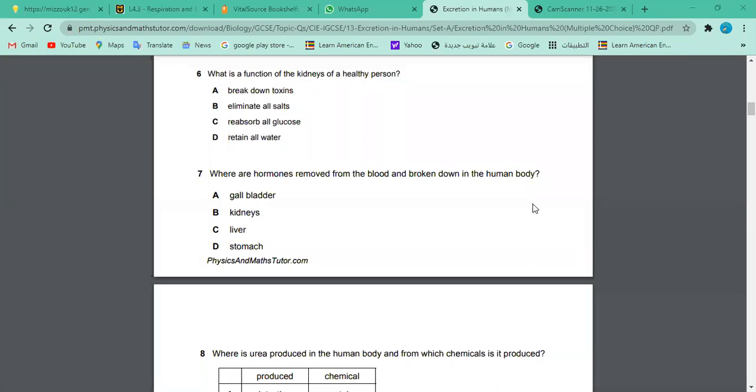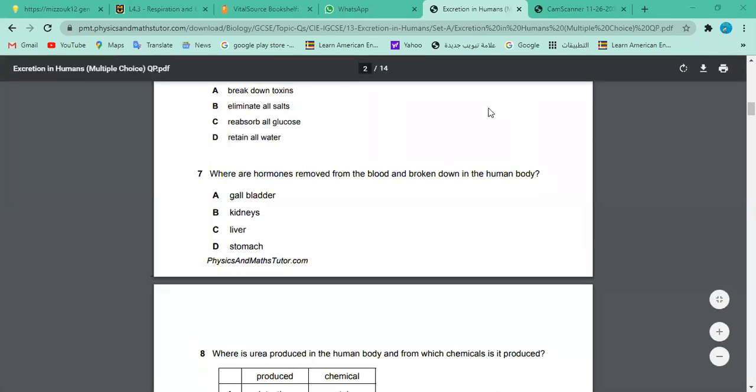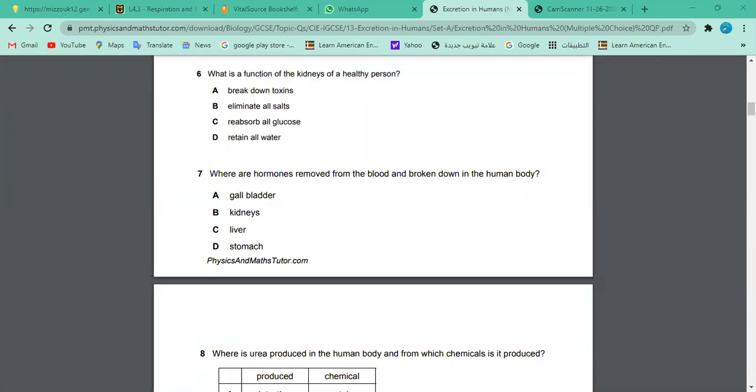Which organ is taking care of the... Sir, I got an answer. Liver. Yes, you got it. So what is the answer? Liver. You remember breaking down toxin, breaking down drugs, breaking down hormones. A lot of the metabolism function, breaking down function, is done by the liver. So the answer is C.